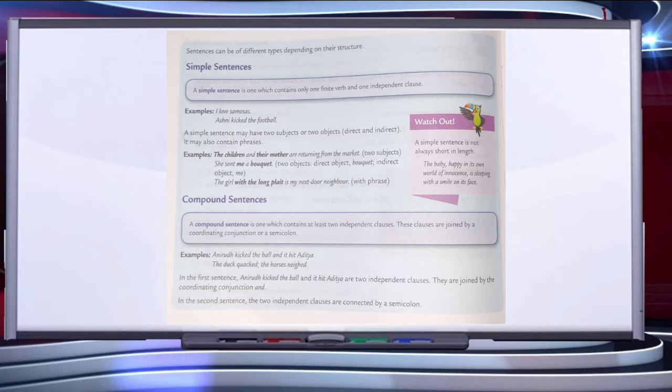These are simple sentences. Second, if we talk about compound sentences, then compound sentences are those which contain at least two independent clauses. These two clauses are joined by a coordinating conjunction or a semicolon. For example: the duck quacked; the horses neighed. Here there are two clauses and both are independent clauses. They have their own meaning. The duck quacked gives meaning. The horses neighed also makes sense, it gives its own meaning.